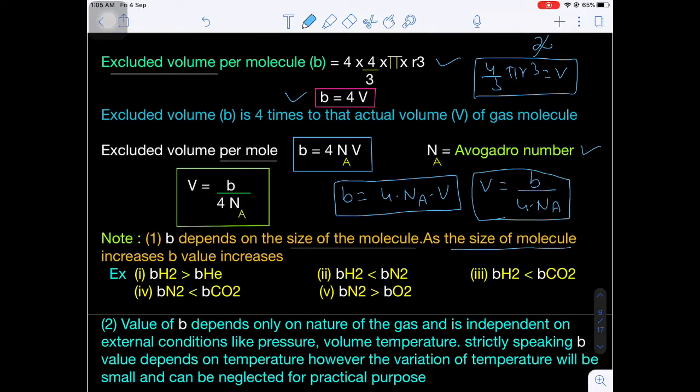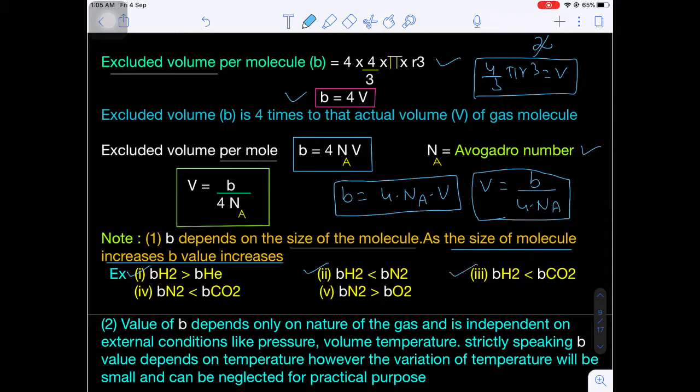Now the next very important point, the b value depends on the size of the molecule. As the size of the molecule increases, the b value also increases. Are you getting my point? Let's suppose some examples, hydrogen gas and helium gas. If you see, the van der Waals constant b for hydrogen is greater than helium. But in the second case, hydrogen and nitrogen, nitrogen's van der Waals constant b will be more.